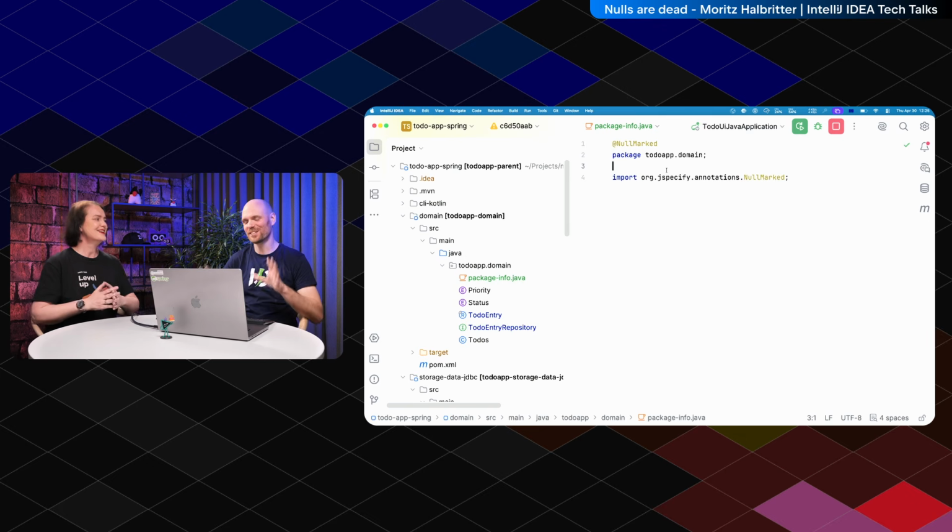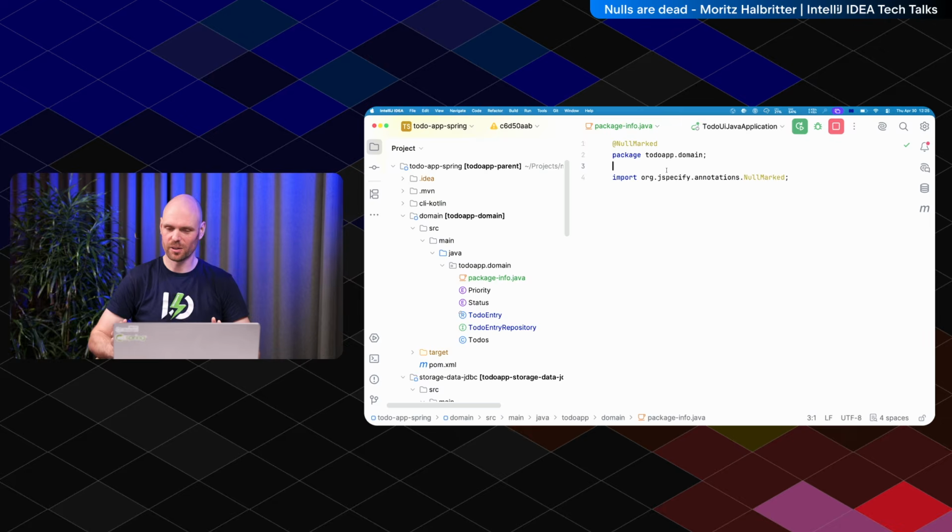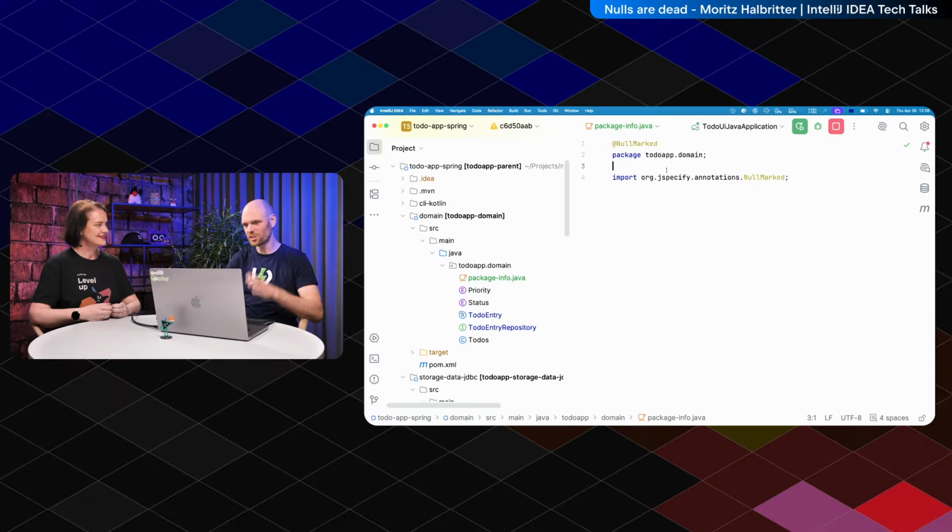Apart from maybe working with unspecified Java types. If you stay in your Kotlin universe and everything is Kotlin, that's super great, because then everything is null safe. But as soon as you step over the boundary, you essentially fall off the cliff, and then you are in null unspecified land. And this is essentially the same problem we have now with JSpecify. We have code which has annotations. Yes. And we have code which has no annotations.